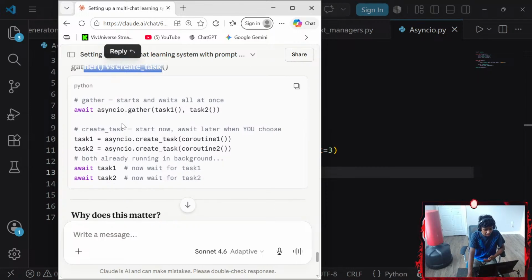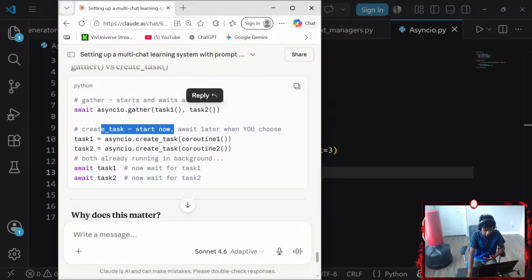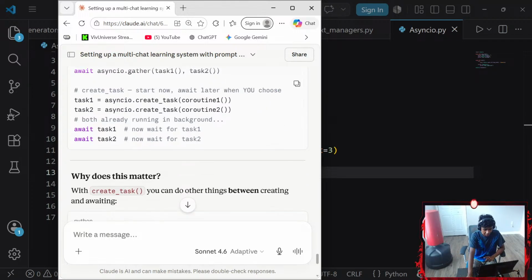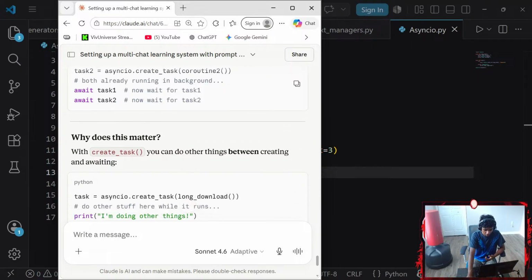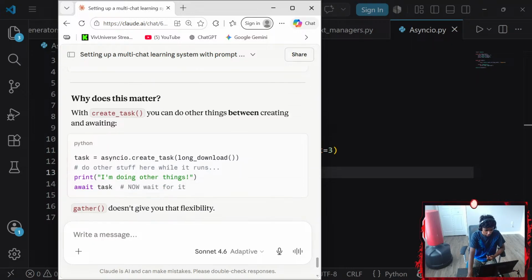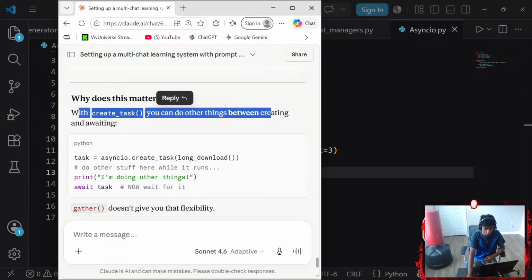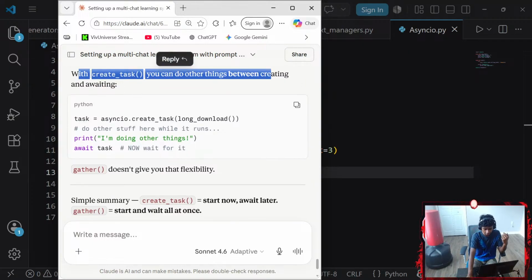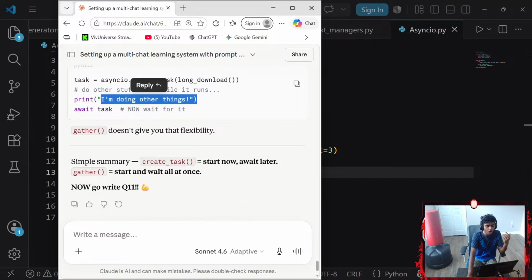Gather versus create. With gather: await asyncio.gather(task1, task2). With create_task, it starts now and you await later when you choose: task1 = create_task, task2 = create_task, await task1, await task2. Now wait for task 1, now wait for task 2. Why does this matter? With create_task you can do other things between creating and awaiting. Long download, I'm doing other things.